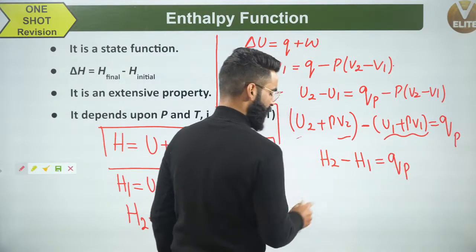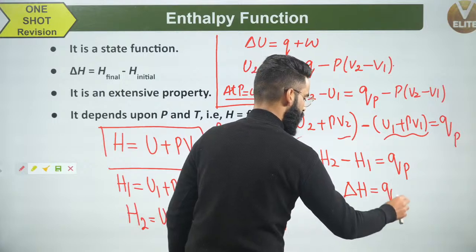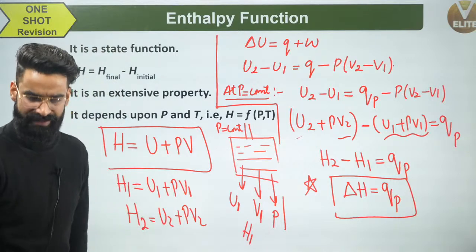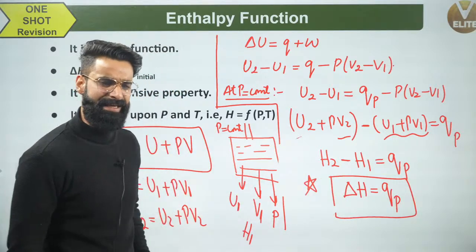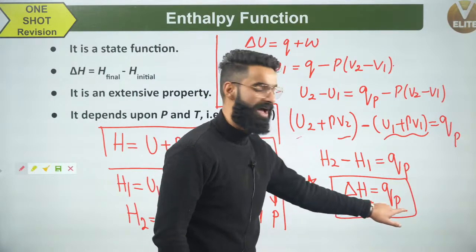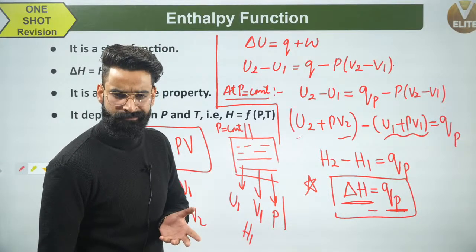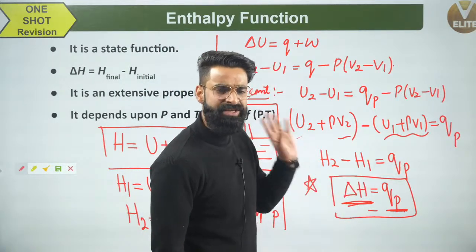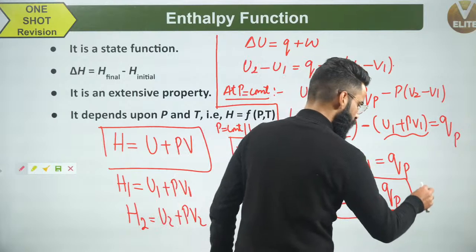Now people, H2 minus H1, final enthalpy minus initial enthalpy of the system, I'm going to represent by delta H. So delta H is equal to QP. From this equation, can I define the change in enthalpy? Yes. Delta H is the change in the enthalpy of the system. Change in the enthalpy of the system is always equal to heat exchanged between system and surroundings at constant pressure. Remember, this is very important.